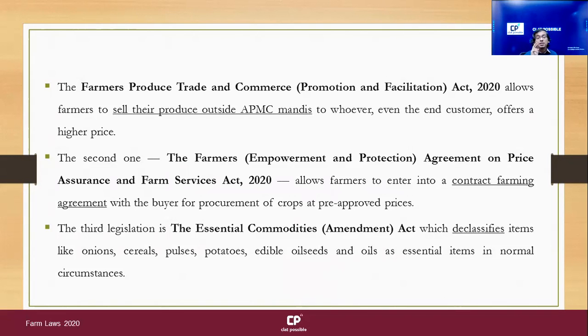The second legislation is the Agreement on Price Assurance and Farm Services Act, which is basically about contract farming. For instance, say I am PepsiCo. I make Lay's. I hire a farmer to grow potatoes for me, and then I will process those potatoes and I will make Lay's. Right. The third legislation is the Essential Commodities Act.